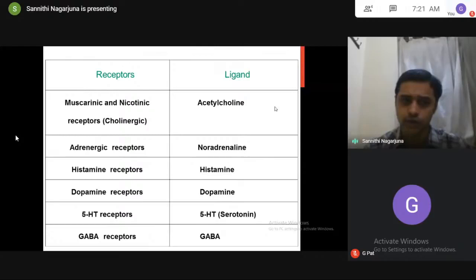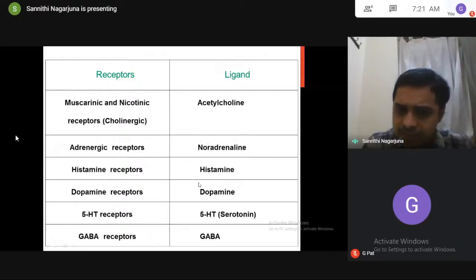For better understanding, here are examples of receptors and their respective ligands. Cholinergic receptors: the ligand is acetylcholine. Adrenergic receptors: noradrenaline.